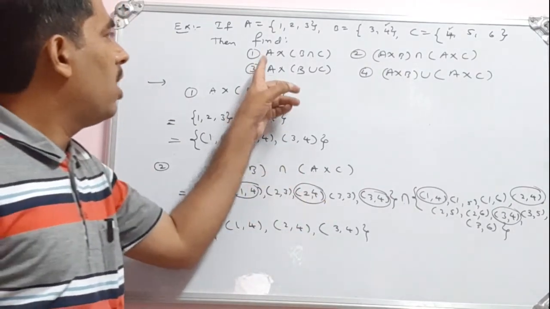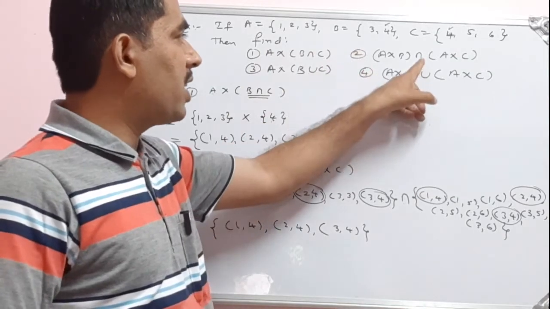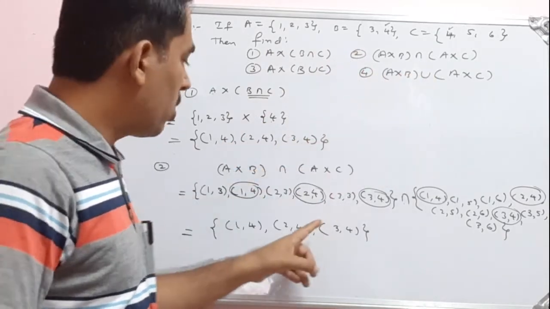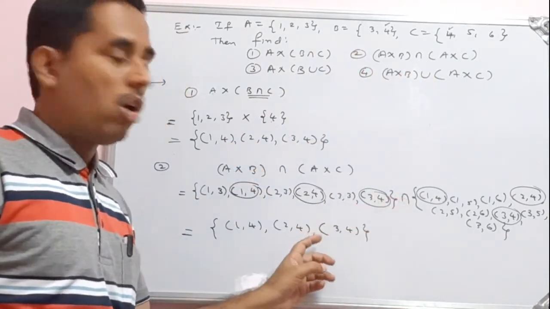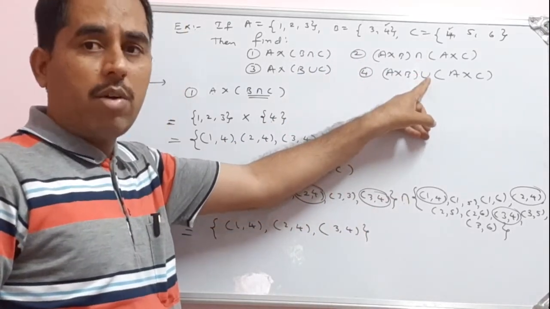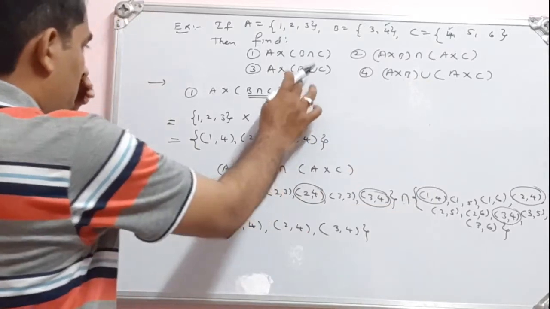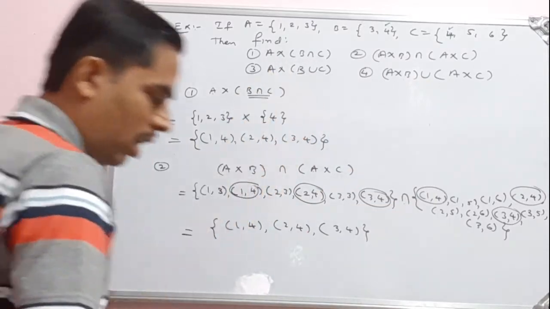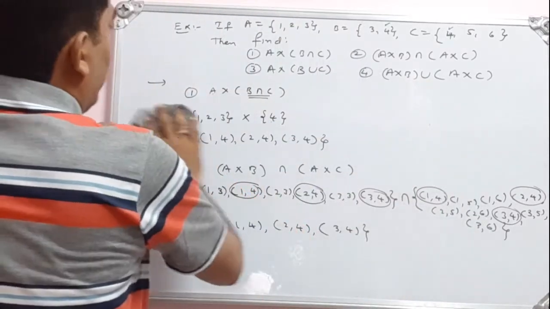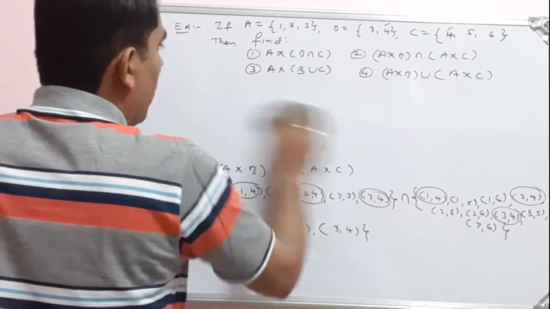Okay, second case. See, observe the second and fourth here. See, the intersection is there here, union is there. So we are doing the intersection here. So we can copy the same, but here they have given union. So we have to combine all the pairs. Okay. So now let us go for this third one. Okay, let me write it here only.